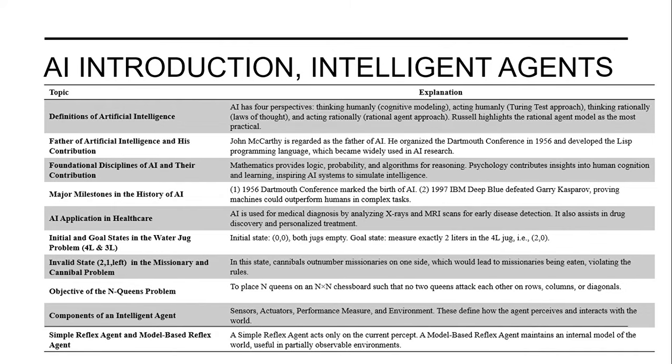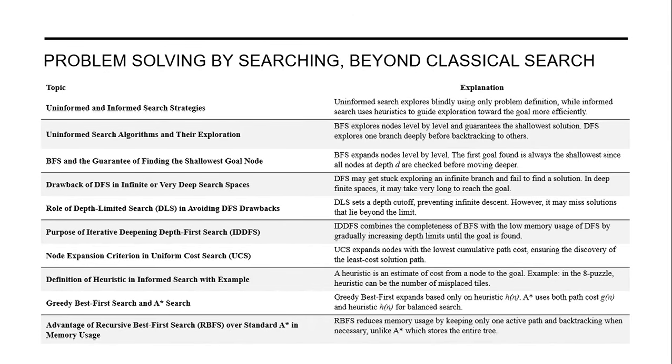These define how the agent perceives and interacts with the world. A simple reflex agent acts only on the current percept, that is the current input, whereas a model-based reflex agent maintains an internal model of the world and is useful in partially observable environments. Let us check problem solving by searching and beyond classical search.